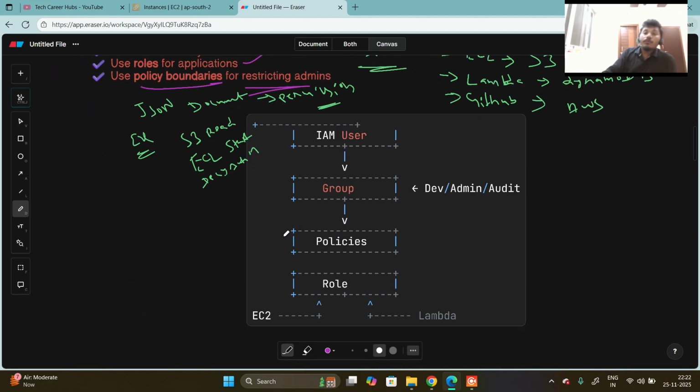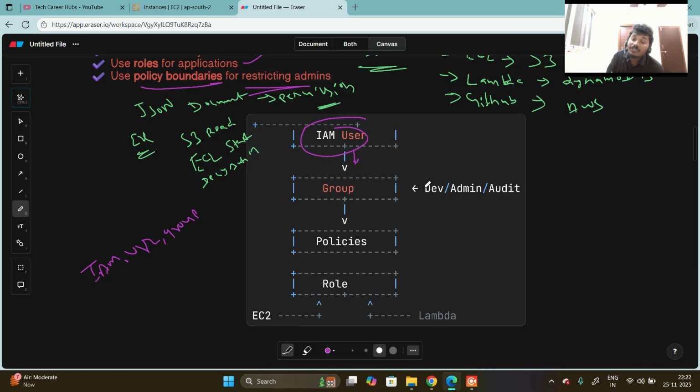Now we are going to start one simple task with the help of IAM users, groups and policies. Before we start, this is our IAM setup. First we create the users, after that groups.